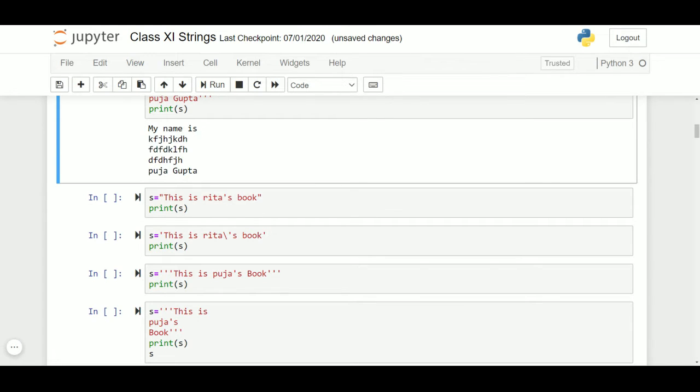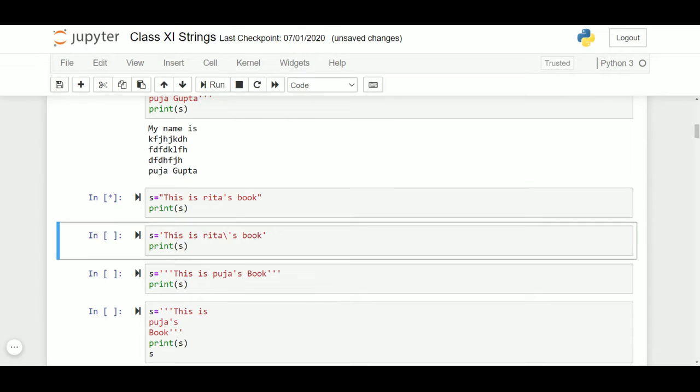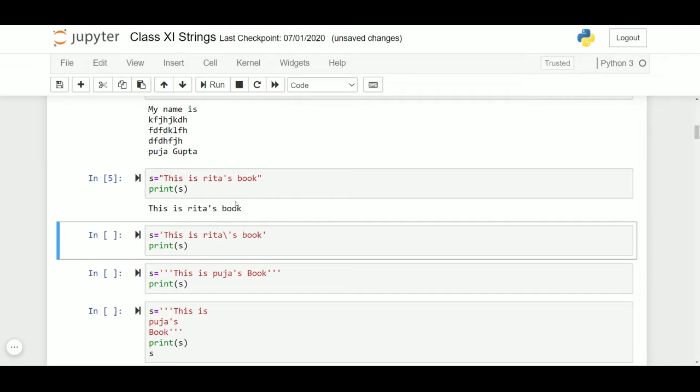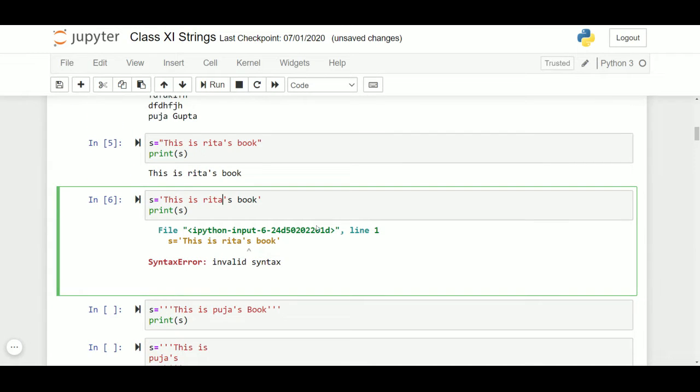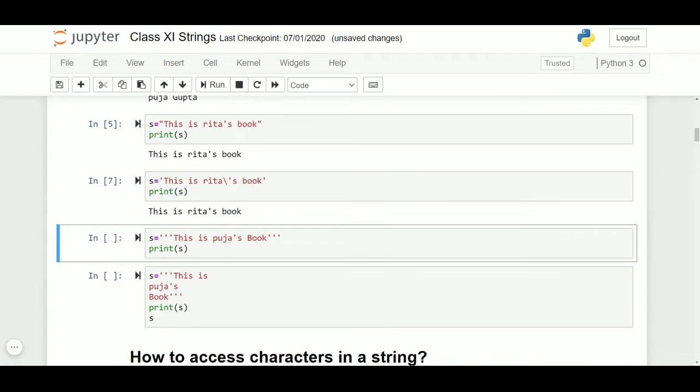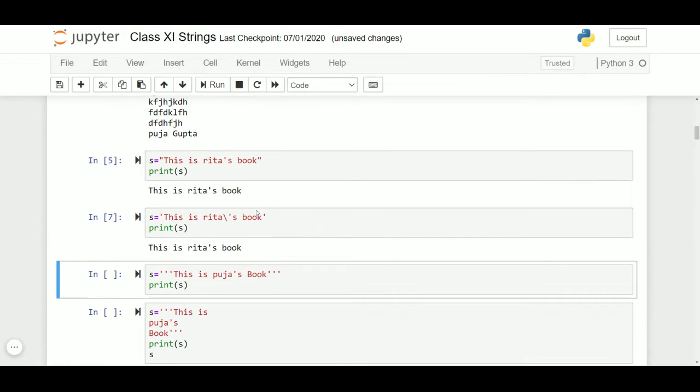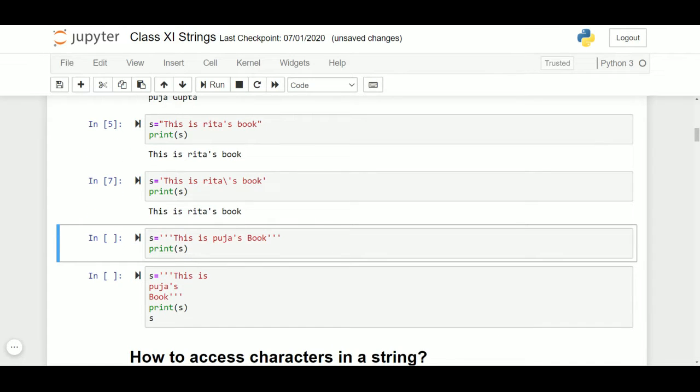There is also one more advantage of single and double quotes: you can have single within double. For example, you want to write this is Rita's book. You can write it very well because this is a single quote within double quotes. But you can't have single within a single. It will give you an error because it treats it as the end of the string. So to have single within a single, you can use the escape character backslash to escape it from its normal meaning, and it will give you no error. You can even have single or double within triple quotes, or a double within a single quote also. So it will work in any way.